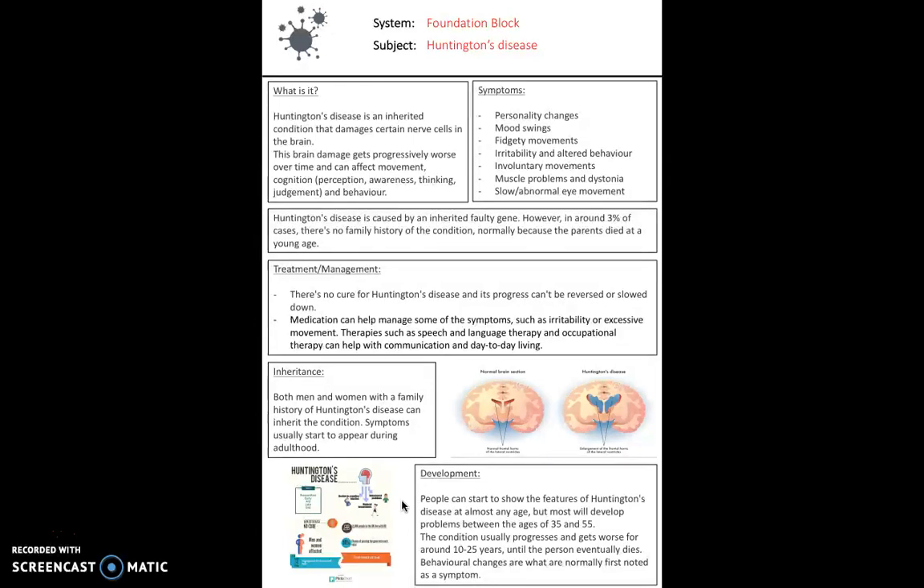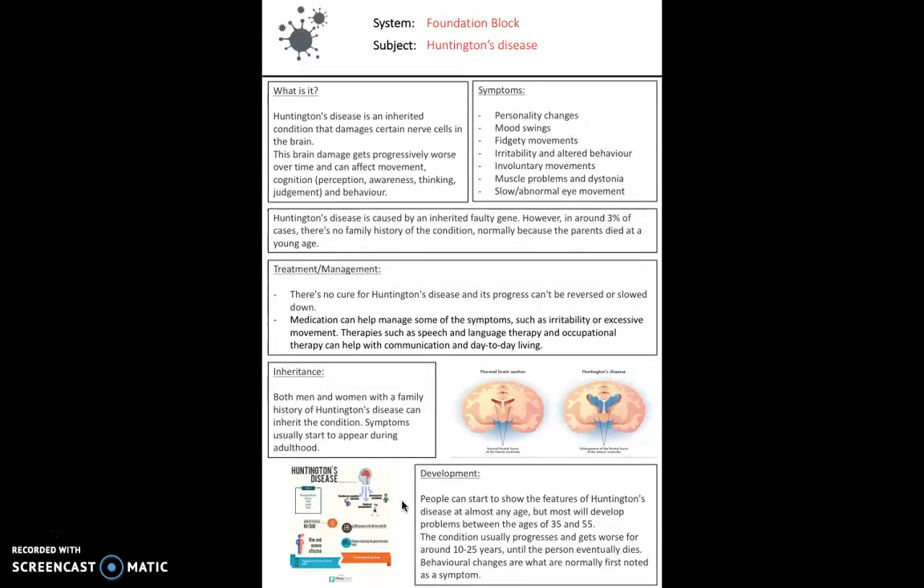It causes damage to the nerve cells in the brain. So this brain damage can progressively get worse. The onset of Huntington's isn't normally until around 35 to 55 years of age, which is probably what makes it so scary, because you don't actually know you're going to suffer from it until the time comes. There's no cure for Huntington's, and its progress can't be reversed or even slowed down. Medication really is used to help treat the symptoms.